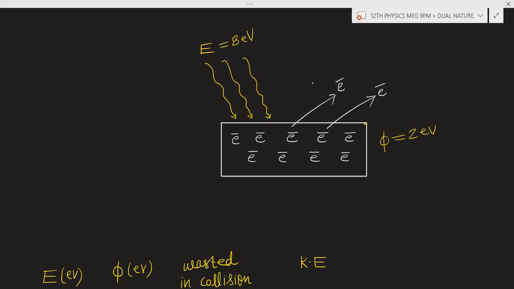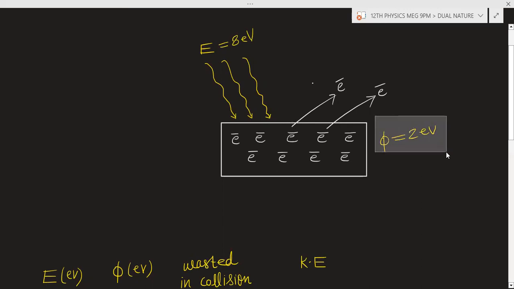To eject it, the electron will spend 2 electron volt to overcome the work function. If there is no collision, then the remaining energy will be 6 electron volt.